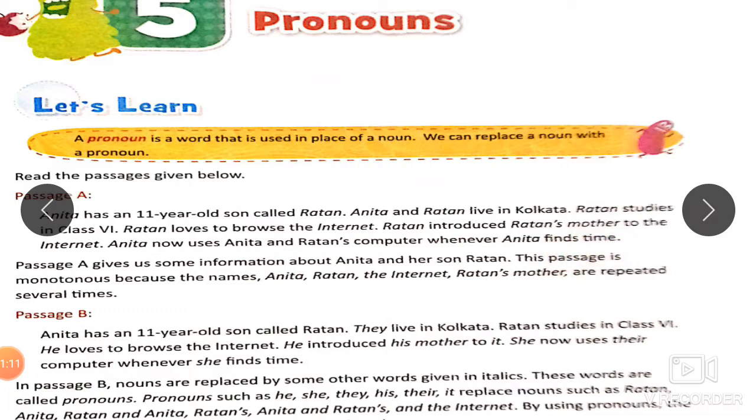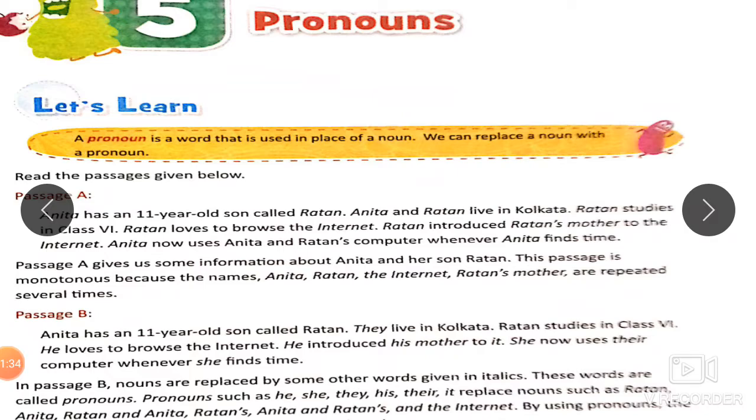In this passage, children, we find there is some information given about Anita and her son Ratan. This passage also sounds very monotonous because the names Anita, Ratan, the internet, Ratan's mother are repeated several times. Now, if we repeat this particular passage, replacing the nouns with pronouns, how would it sound?